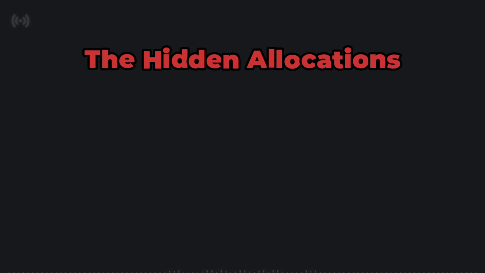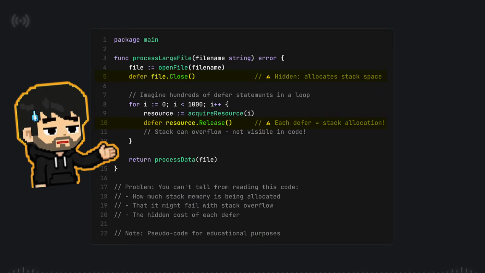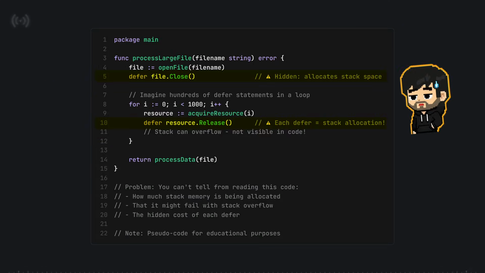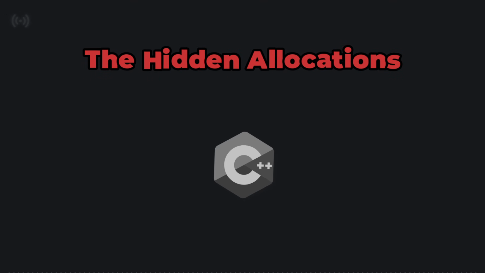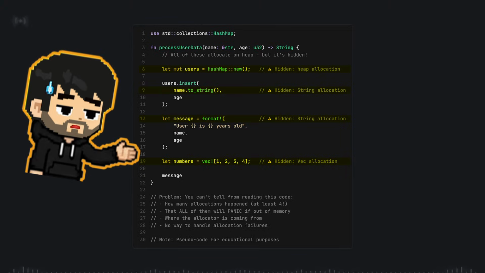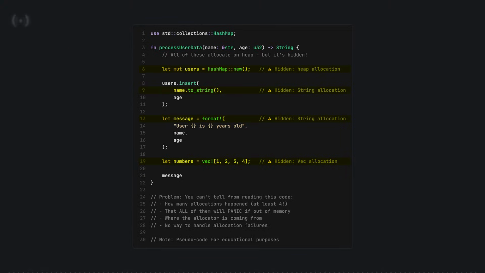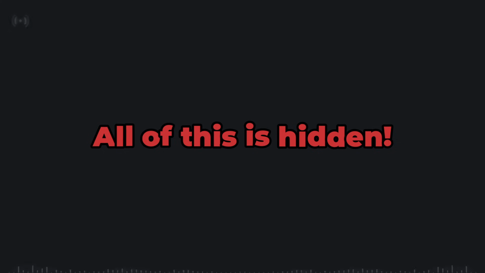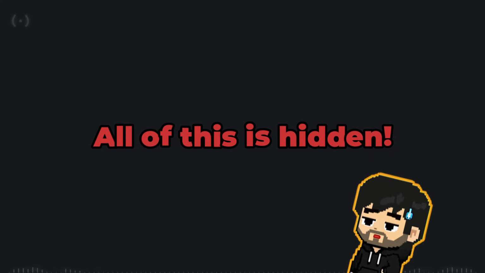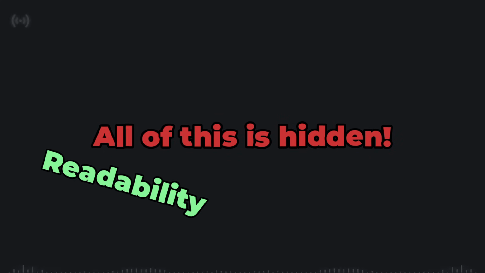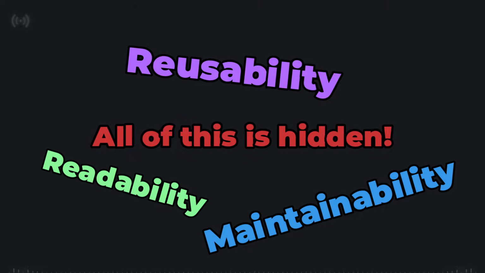Secondly, the hidden allocations. In Go, defer allocates memory on the function local stack, and it can fail with out of memory. In C++, coroutines allocate heap memory. In Rust, many standard library APIs panic if memory allocation fails. And the problem? All of this is hidden. There's no way to know just by reading the code. This isn't a feature. It's a problem for readability, maintainability, and reusability.